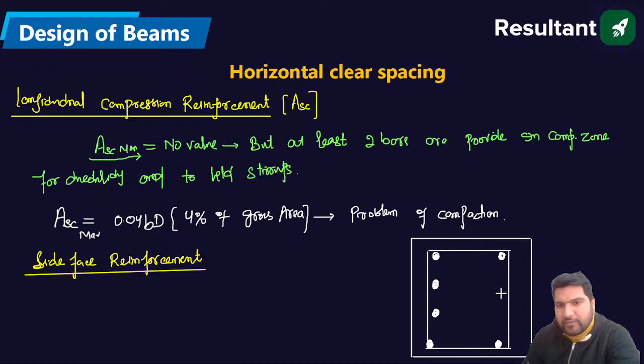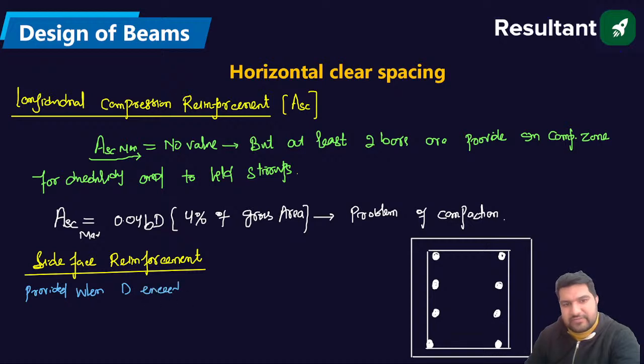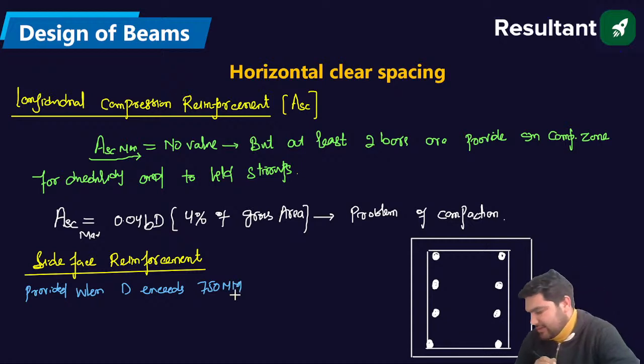Provided when the depth of the beam exceeds 750 mm. Okay, so I'll write down the first point: provided when depth exceeds 750 mm. Okay, 750 mm, absolutely fine. So when depth exceeds 750 mm,